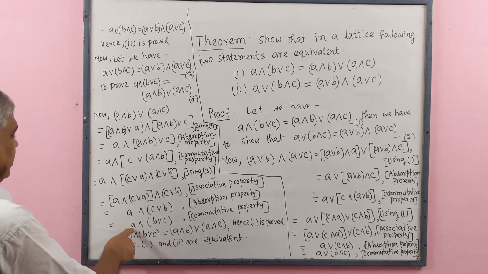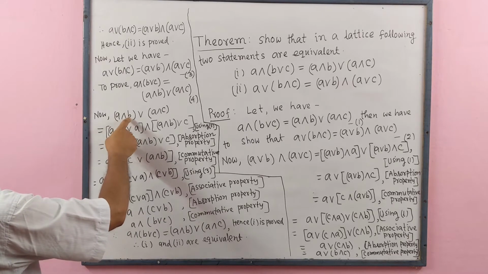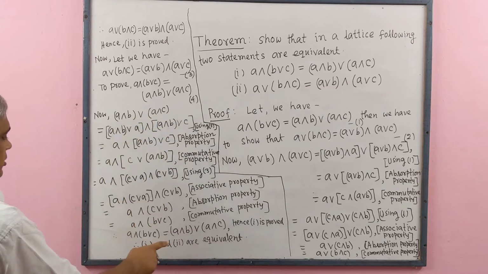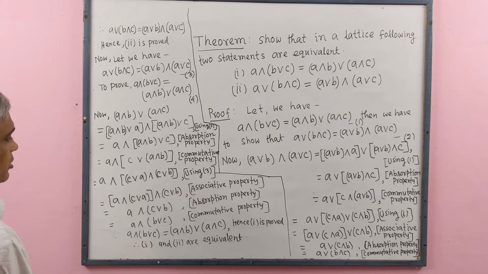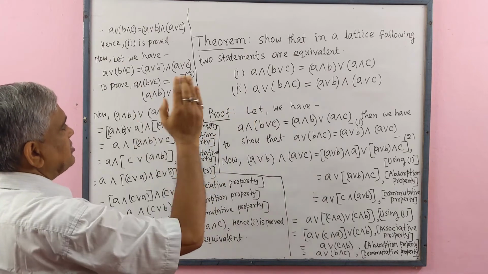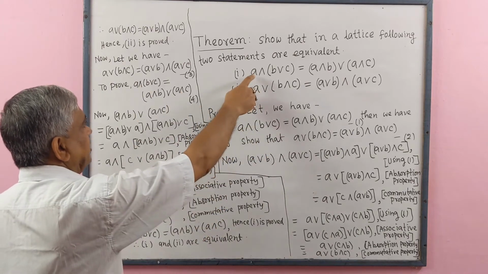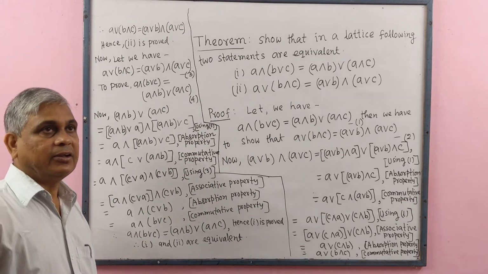So we write A meet (B join C) equal to (A meet B) join (A meet C). This is number 1. Hence number 1 is proved. Therefore, when we consider number 1, we get the result number 2. And when we consider number 2, we get the result number 1. Therefore, 1 and 2 are equivalent.